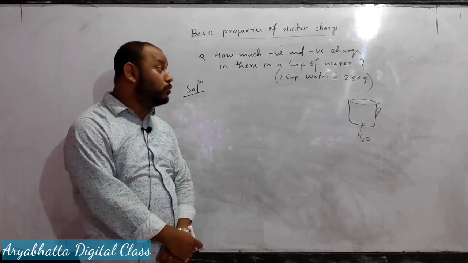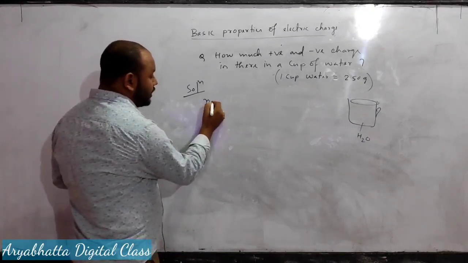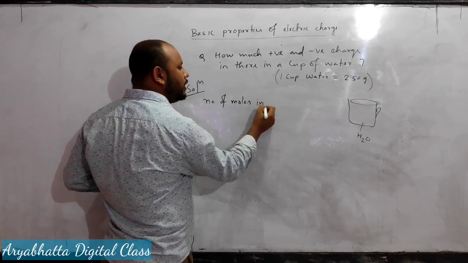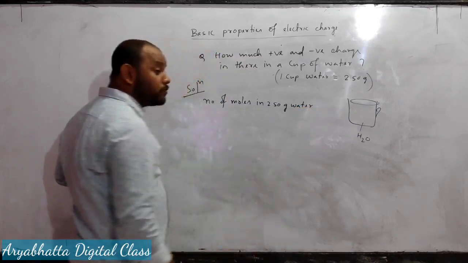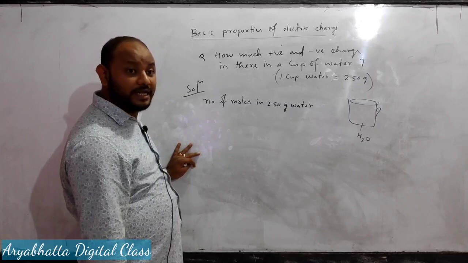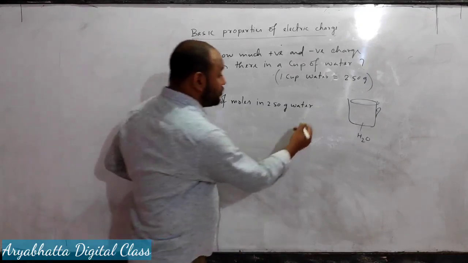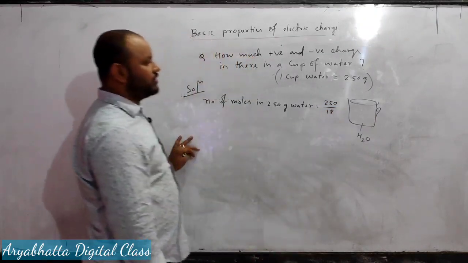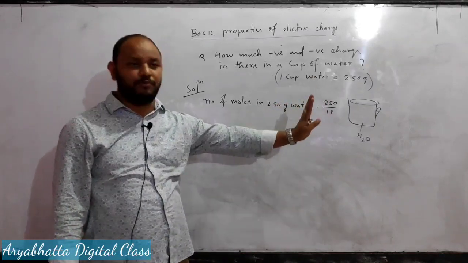The number of moles in 250 gram water. 1 mole water means how much? 18 gram. In 250 gram, how many moles will be there? It will be 250 divided by 18.